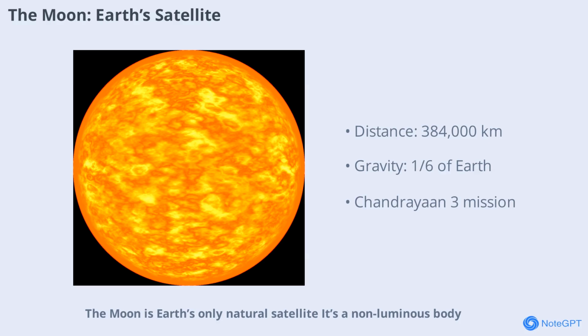The Moon is Earth's only natural satellite. It's a non-luminous body, reflecting sunlight to brighten our night sky. The Moon is about 384,000 kilometers from Earth, and its gravity is just 1/6 of Earth's. It takes about 27 days to complete one rotation and revolution, which is why we always see the same side. India's Chandrayaan-3 mission recently explored the Moon, marking another milestone in lunar research.